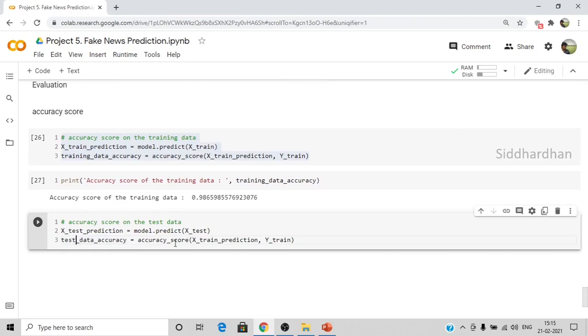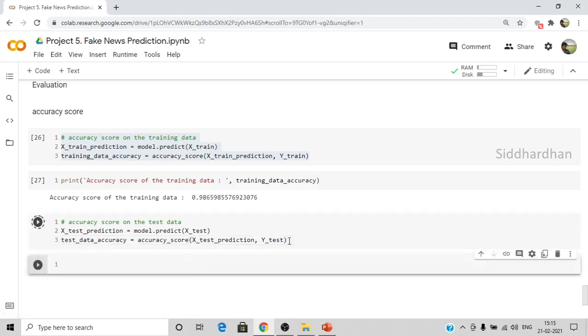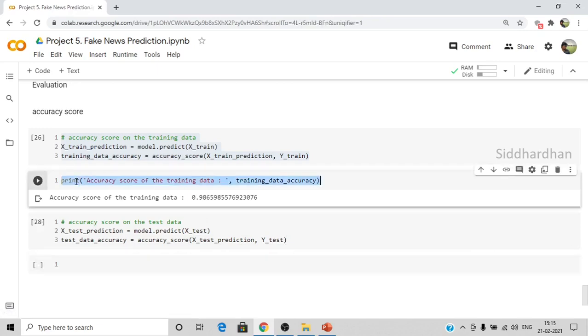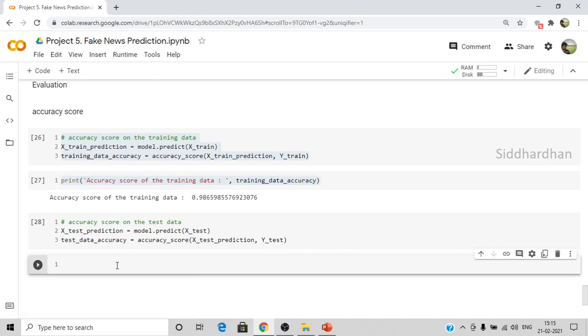Test data accuracy, accuracy score. So this will find the labels for X_test and it will find the accuracy score. Okay, now let's run this. Now let's print the accuracy score for test data. It's very similar, except we need to change the names of those variables and text.